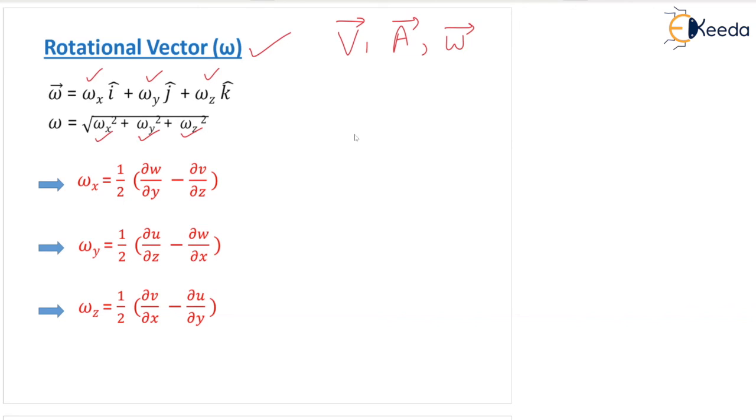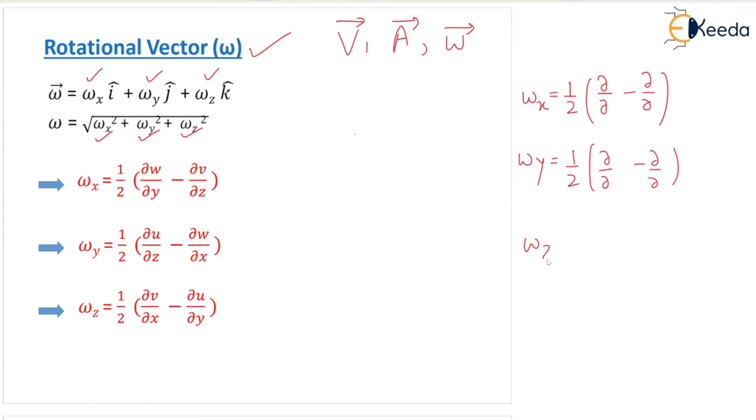If you want to find omega x, I can tell you one logic here to remember the formula of omega x. Omega x equal to half of dou by dou minus dou by dou. Omega y also you write down as half of dou by dou minus dou by dou, and same for omega z. These things are common in all the formulas, you can see and compare. Now I have to write the partial differentiation. You have to fill the place on the numerator and denominator on both sides. We have a logic here.